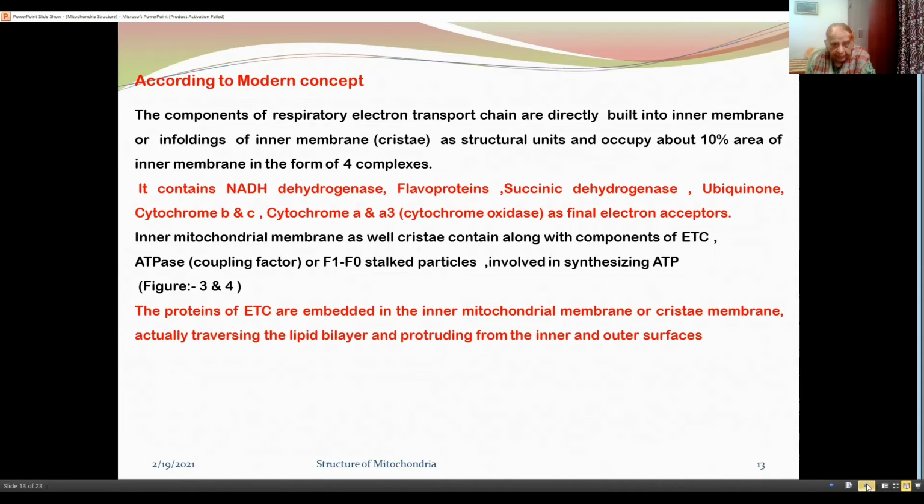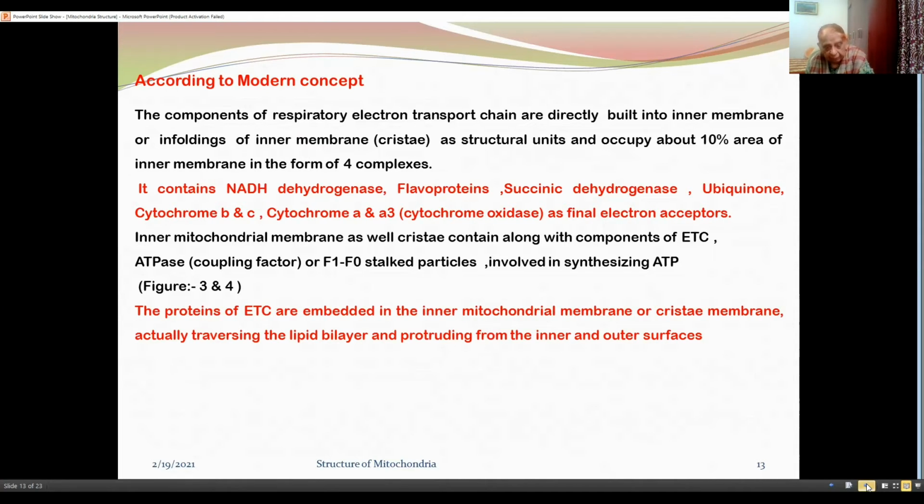It contains NADH dehydrogenase, flavoproteins, succinic dehydrogenase, ubiquinone, cytochrome B and C, cytochrome A and A3, cytochrome oxidase as final electron acceptor.